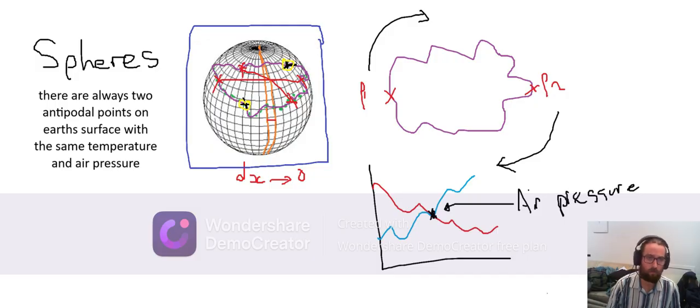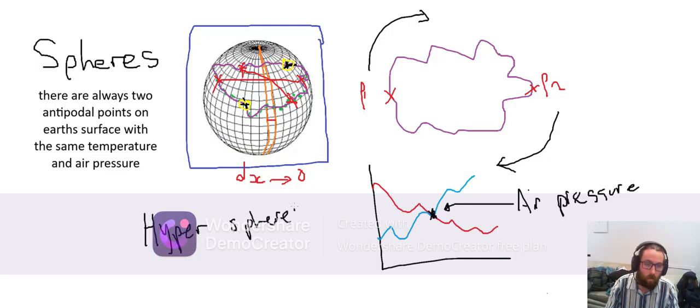We've shown that this is true for a sphere. So we've shown that it's true on a ring with one continuous variable. We've shown that it's true on a sphere with 2 continuous variables. So a very reasonable thing to ask now would be, what about a hypersphere with 3 continuous variables?